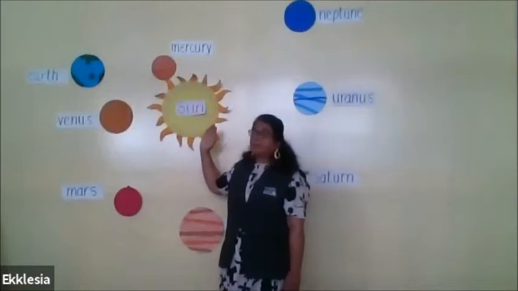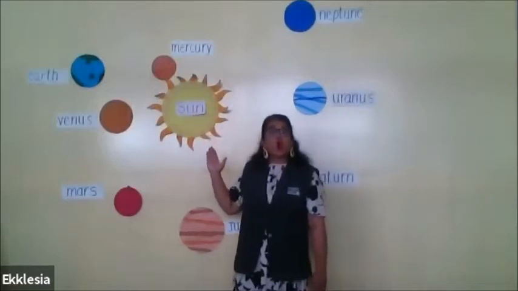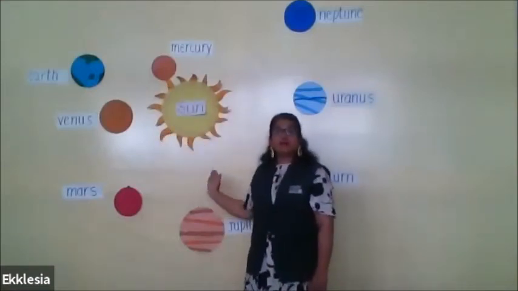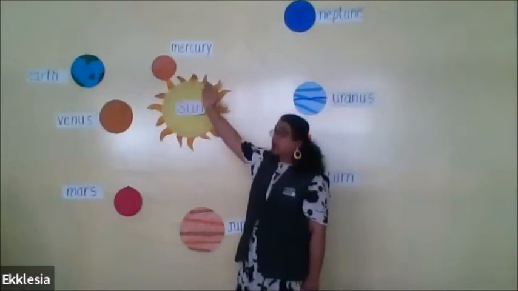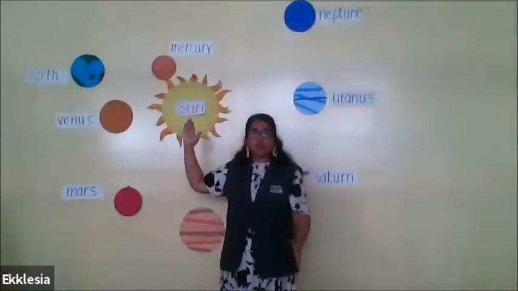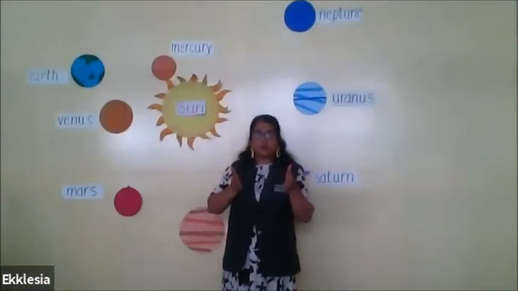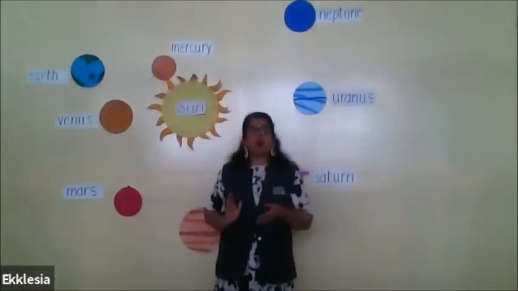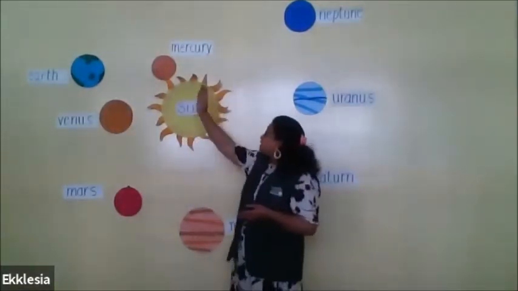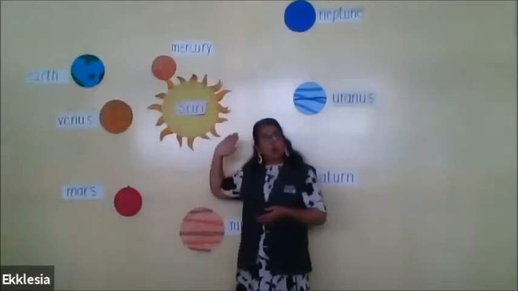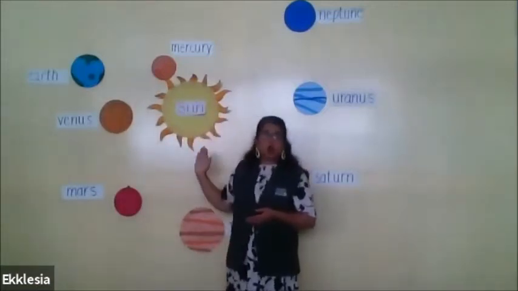Now each planet has an orbit along which they revolve around the sun. Mercury has its own orbit. Now what is orbit? Orbit is a path. Path means road along which the planet revolves around the sun. So this is Mercury. This is the orbit of Mercury. So Mercury will revolve or go around only in its own orbit.